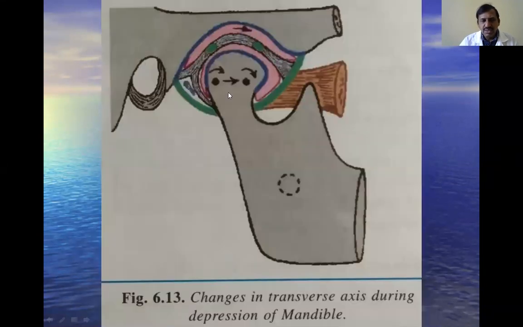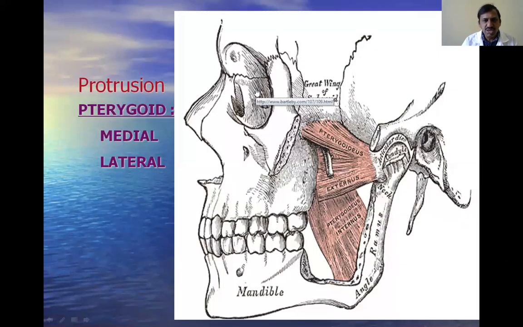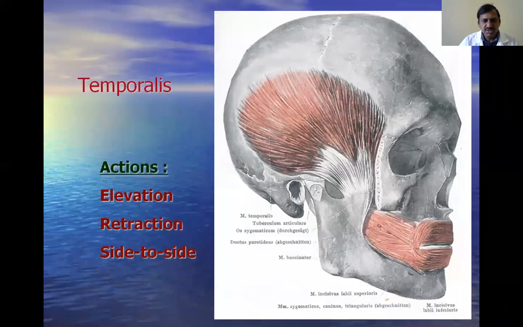You see, this is the status of the head of the mandible within the joint. This is the articular disc, and during protrusion or depression movements, first it rotates, then it glides, and again it rotates. Like this, this is the movement. Next, what are the muscles which are related to the temporomandibular joint? They are the lateral pterygoid, medial pterygoid, temporalis and masseter.